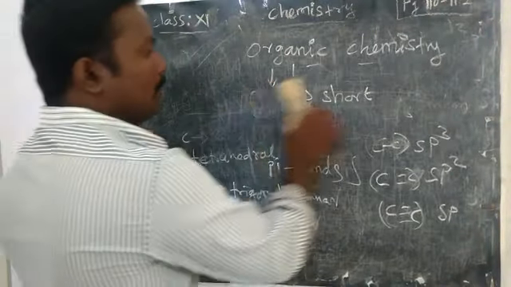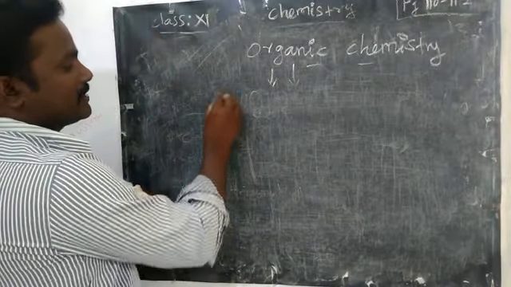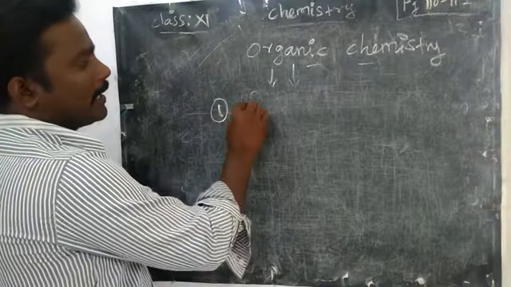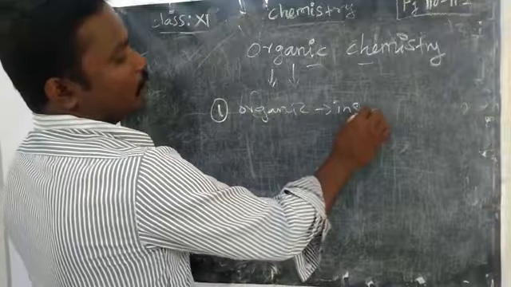Now we are going to learn the characteristics of organic compounds. The first characteristic is solubility. Organic compounds are insoluble in water.